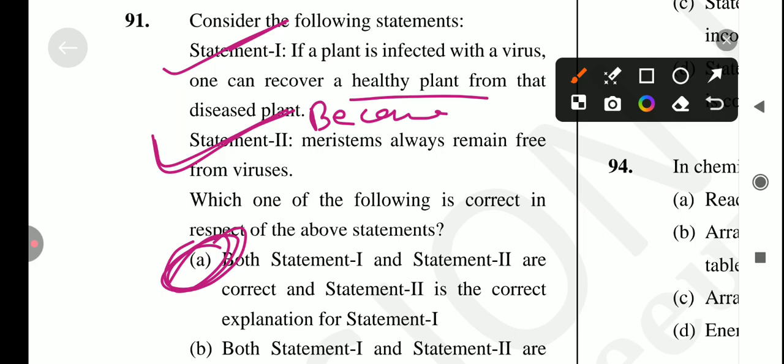And if we're talking about the meristem system, an important application of tissue culture is the recovery of healthy plants from diseased plants. Even if a plant is infected with a virus, the meristem, which is called apical and axillary, is free from